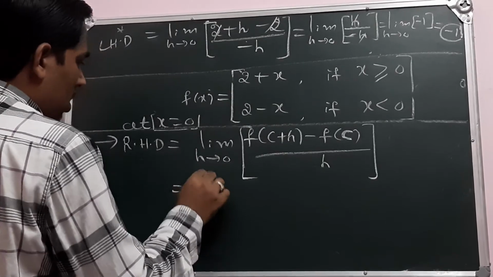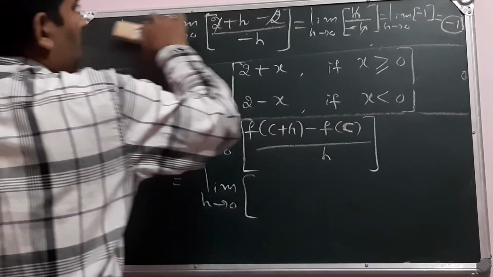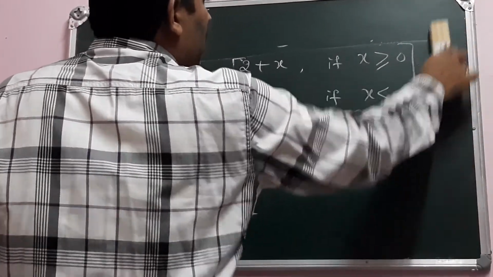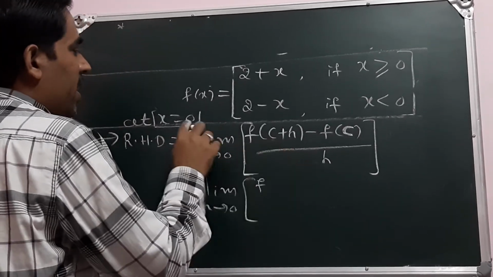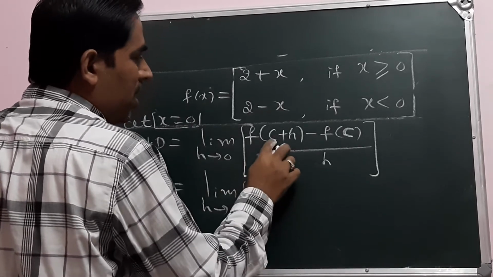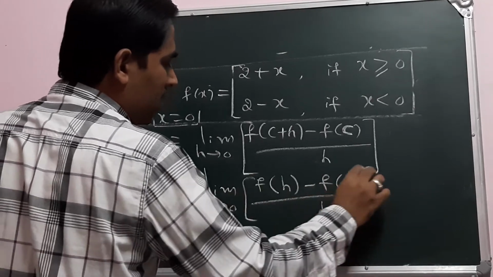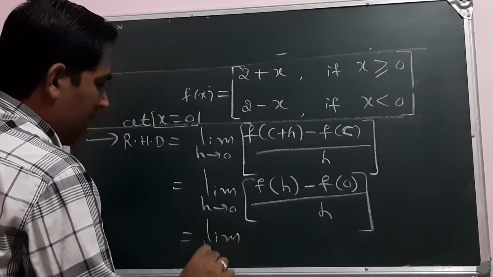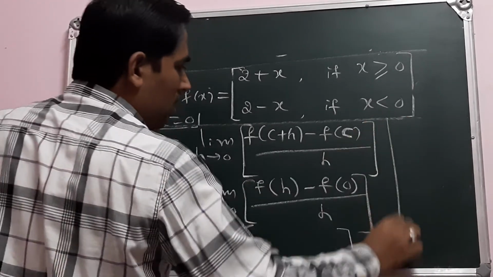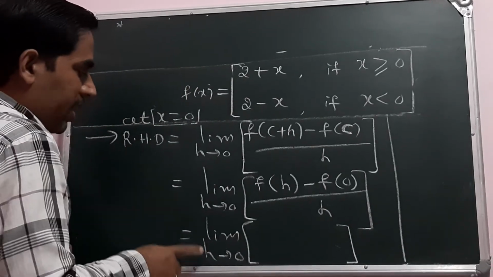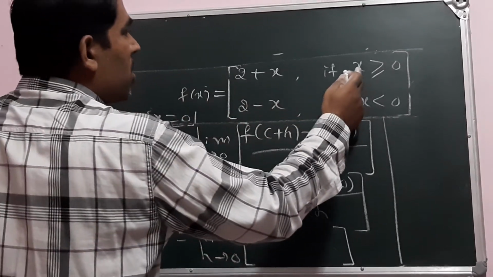Now let us calculate this. Limit h tends to 0. Note down the answer there: minus 1. Your point is 0, so f of 0 plus h, that is f of h, minus f of 0, divided by h. Now we are calculating the right hand derivative, so h tends to 0 through values greater than 0, from the positive side, where x is greater than 0.